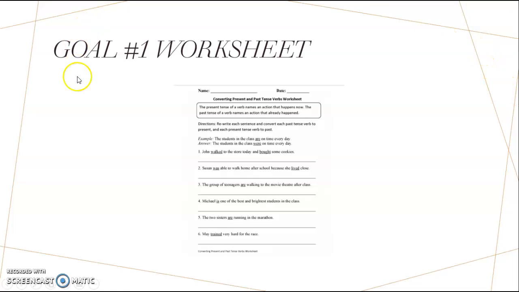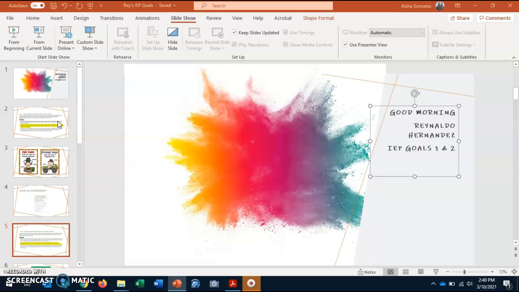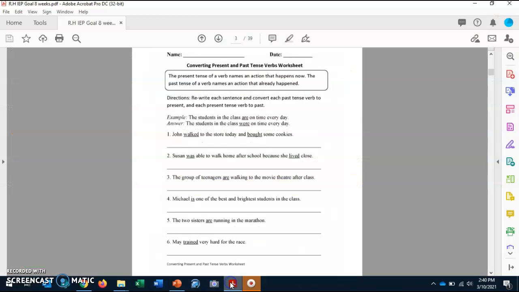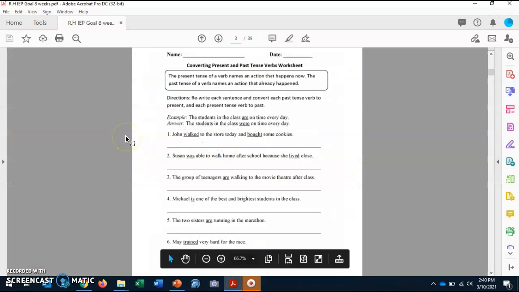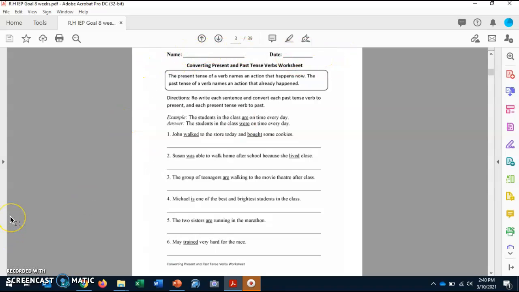So for today's worksheet, we are going to be converting present and past tense verbs. Your worksheet should look like this. So if you can please take it out so we can work on it together. Do not forget to write your name and the date. Today is March 11, 2021.